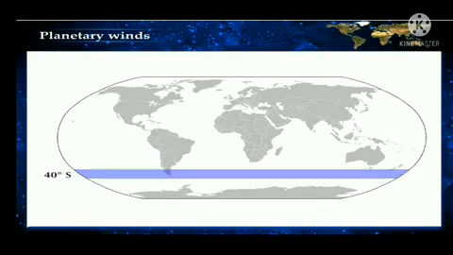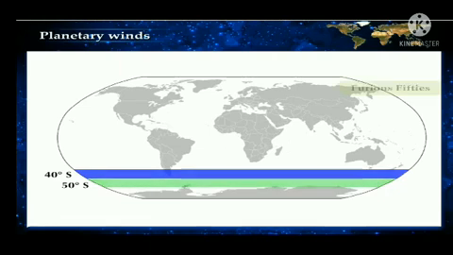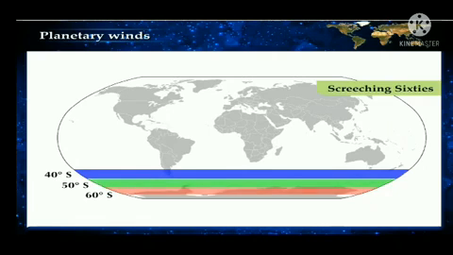Beyond 40 degrees south, winds blow with tremendous velocity. These winds are called roaring forties. Around 50 degrees south, winds are stormy, hence they are called furious fifties. The stormy winds around 60 degrees south make tremendous noise, and hence they are called screeching sixties.